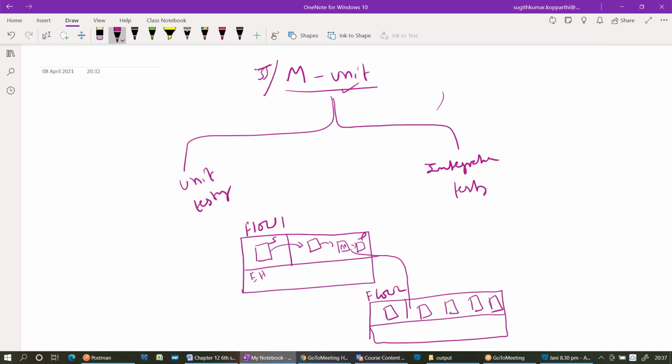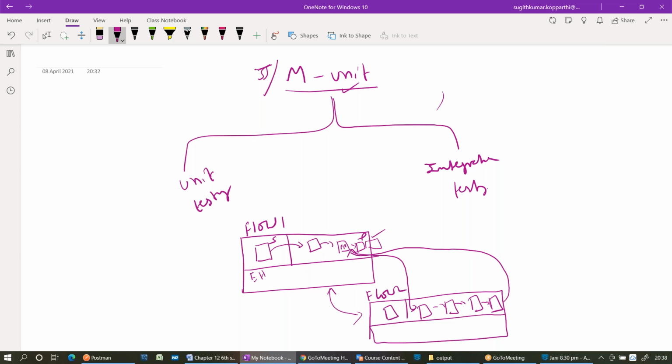In the process part, at the end of the flow, the event will be given back to the flow reference in flow one. Now, assume the processors in flow one are dependent on the values coming from flow two in the event. Then my flow one is dependent on flow two.